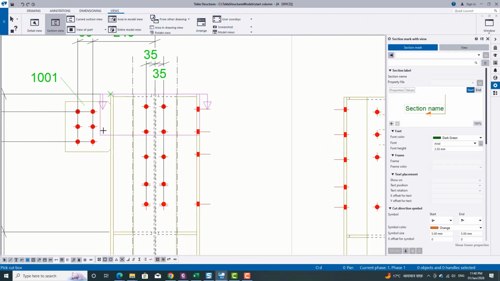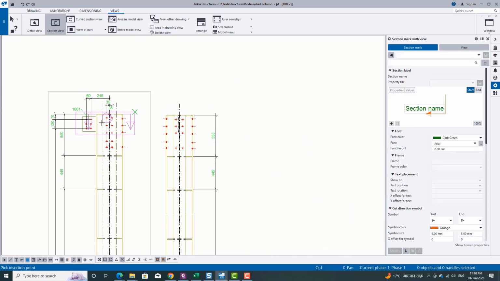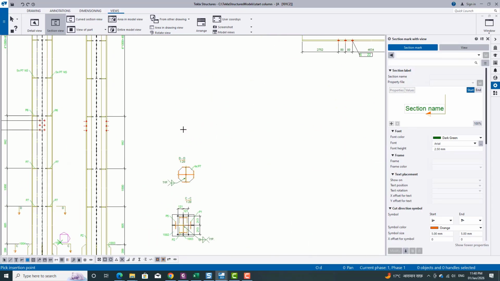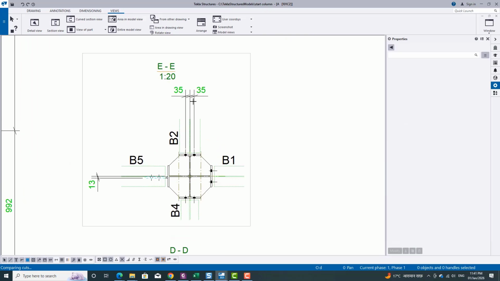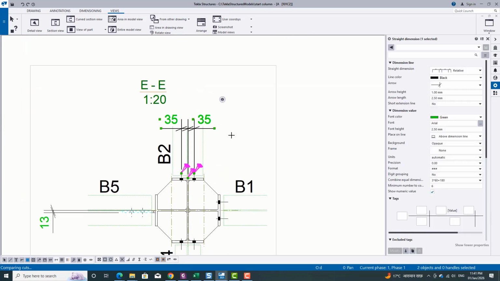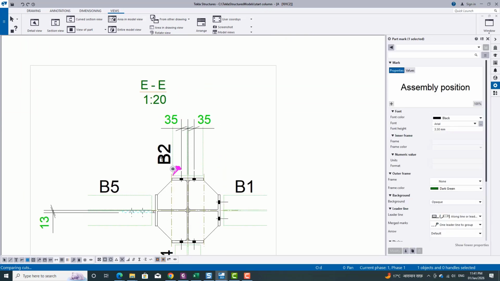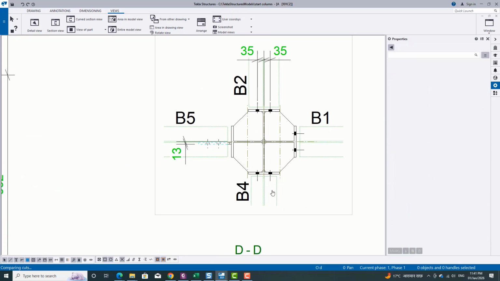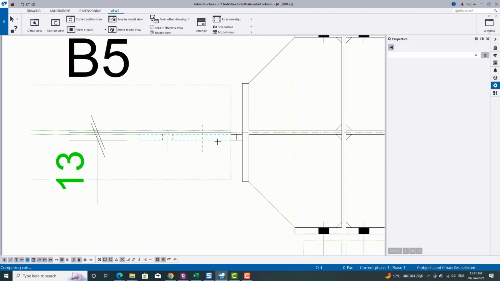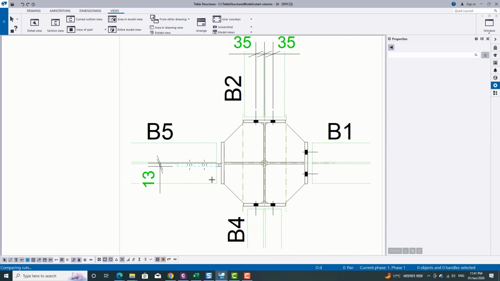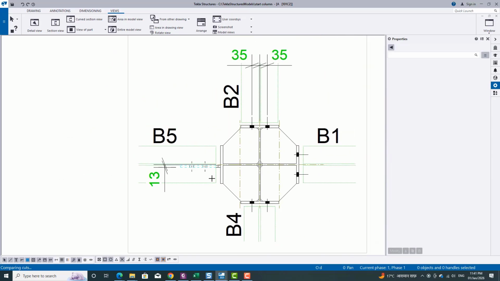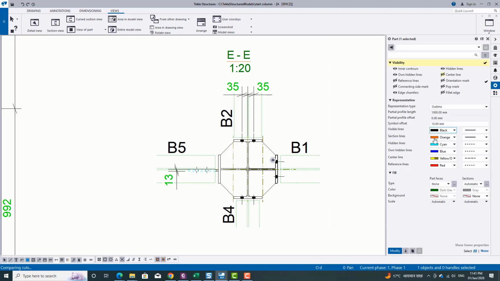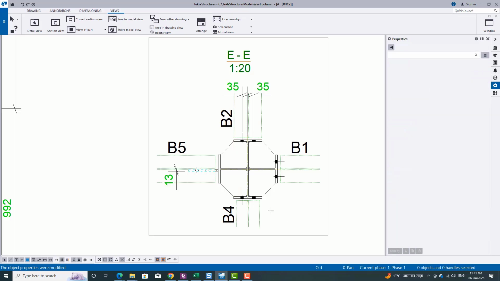One more section we will take here at the top of the column. Here you can see the neighboring part, and the 13mm shows the location of the gusset plate with respect to the center of the column. Here you can hide the center line.